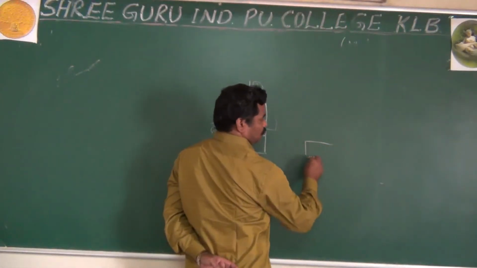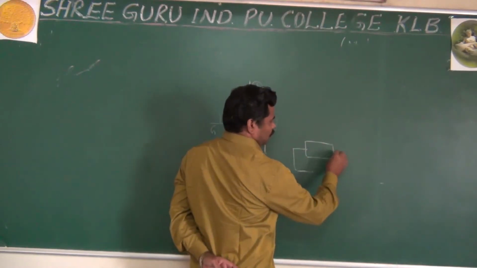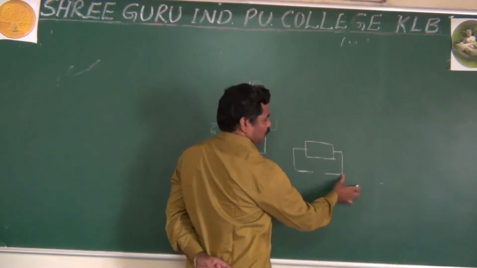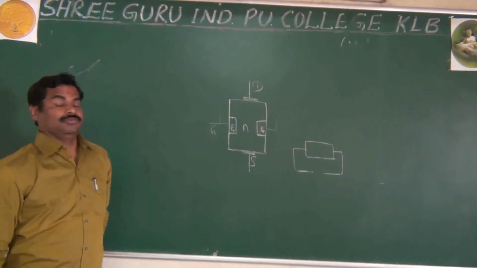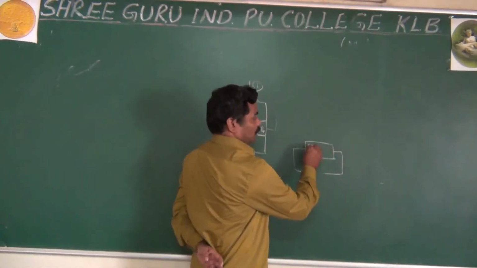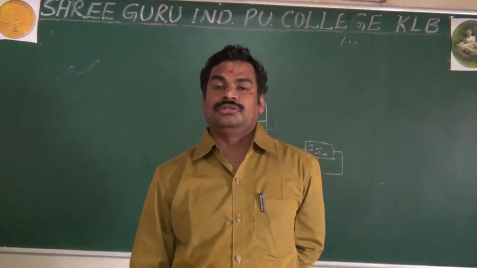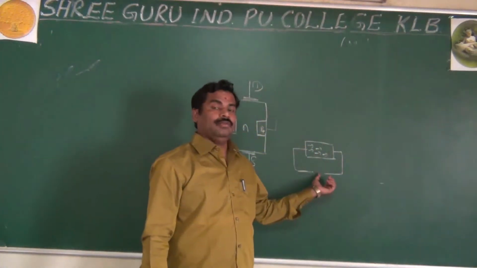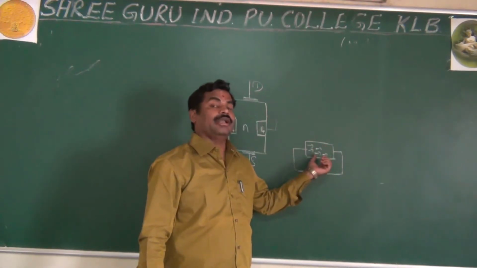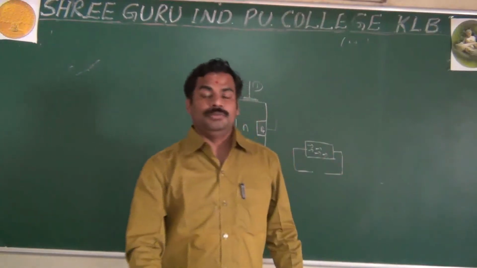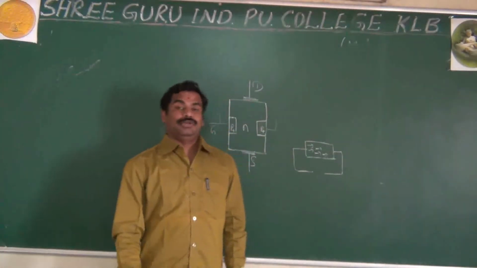In this conductor, as we know, the conductor has electrons. If you are not applying any voltage or potential difference, or in electronics you are saying biasing, without biasing, what happens? The electrons are moving, no doubt, but without applying any potential difference or any biasing voltage, if these electrons are going in random directions, then what happens? The resultant current will be zero. The effective current will be zero.